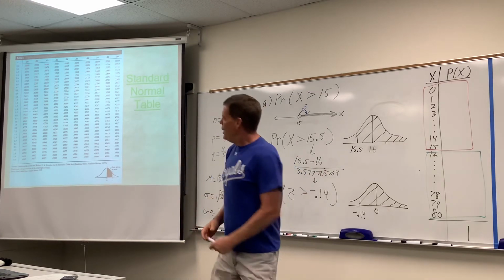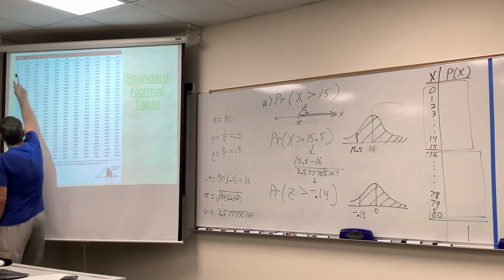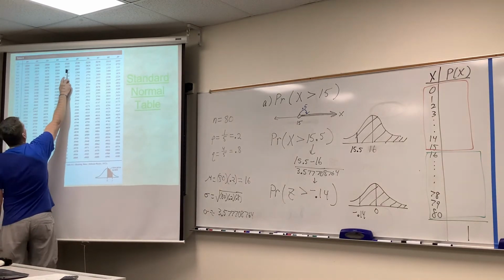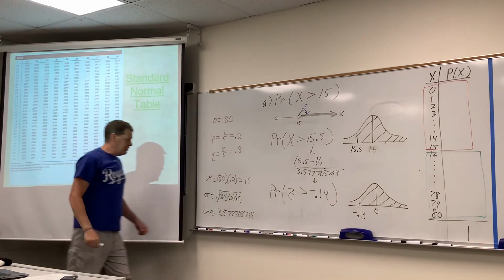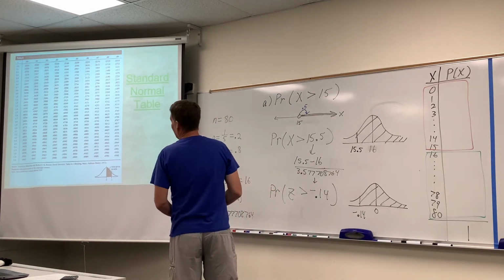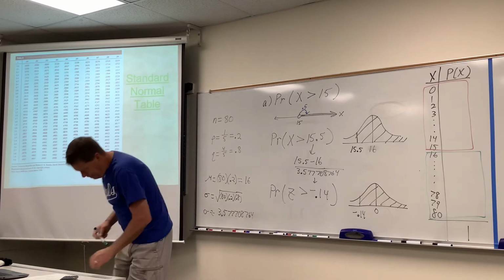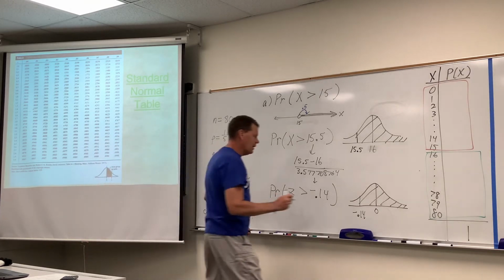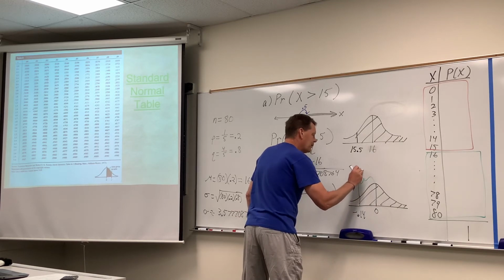Table time. All right, so 0.14, middle sliver of 0.0557. It obviously is very important to be able to read that table there. So what did I just say? 0.0557. 0.0557 from the table. Now remember, that's this right here, isn't it?